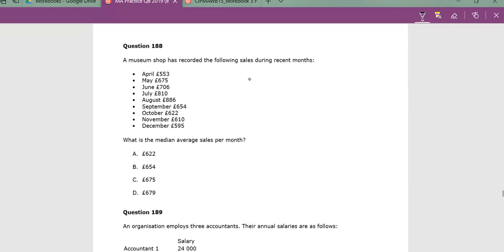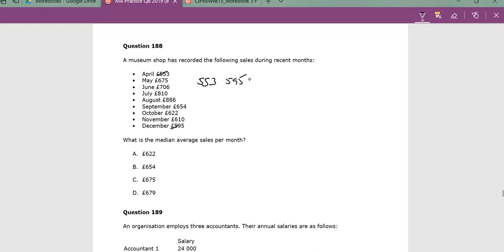Here, this question asks us for the median. So for the median, the first thing we have to do is to arrange these numbers in order. Yes, that's the first thing we need to do. So in a way, it's another average. It's another average, and when we arrange this, I'm just going to arrange this starting from the smallest to the largest. So we have 553,